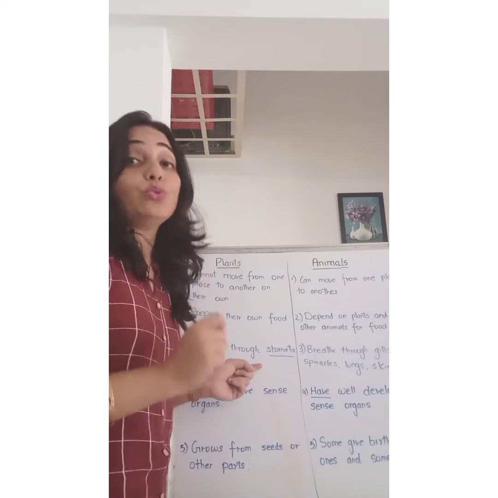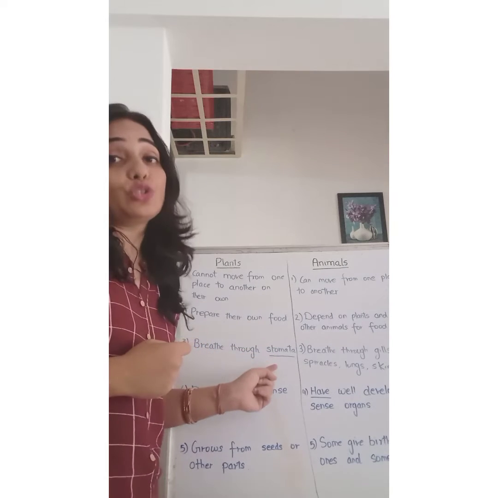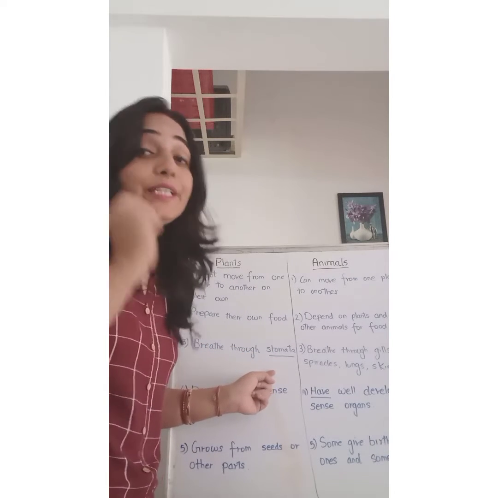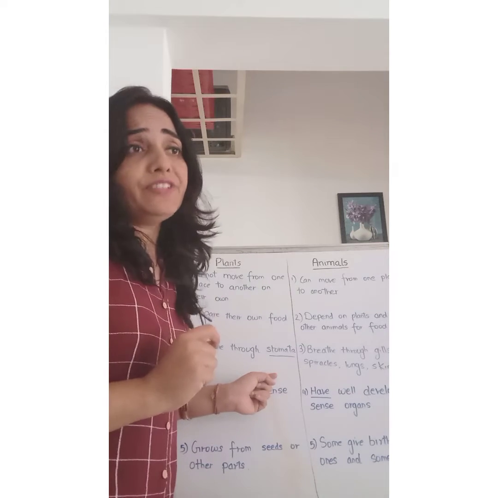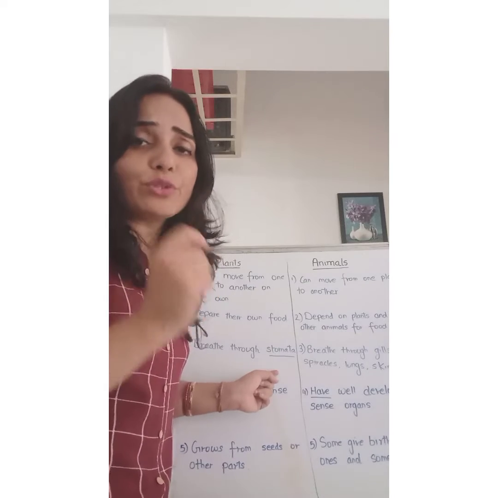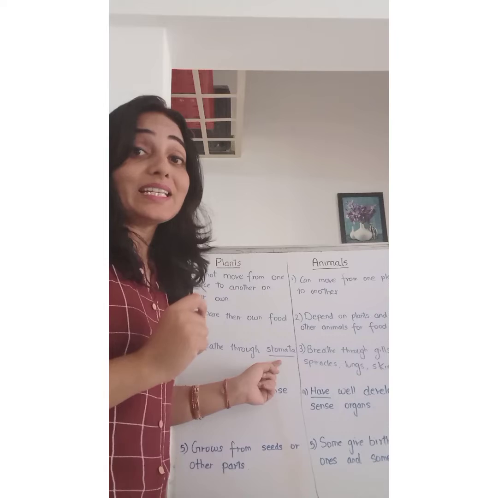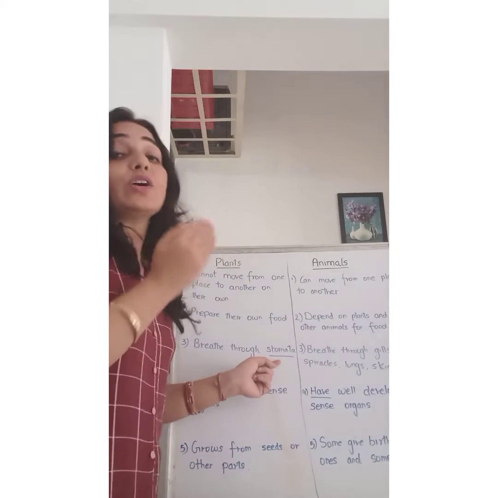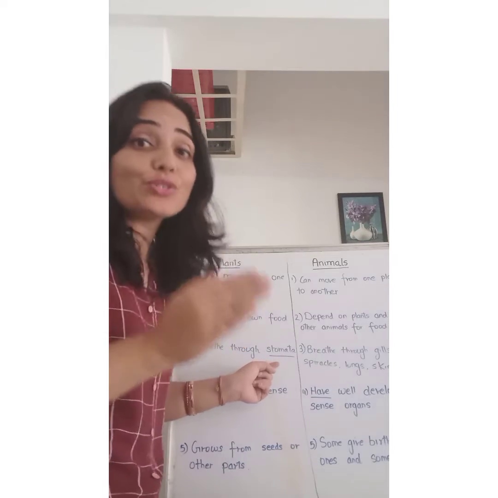Plants breathe through stomata, like we breathe through our nose, they breathe through stomata. Stomata are tiny pores which are present on the lower surface of the leaf, but yes, you will also find few stomata present on the upper surface of leaf. And stomata lets in carbon dioxide and it allows oxygen to go out of the leaf.